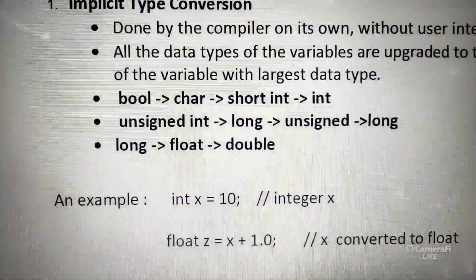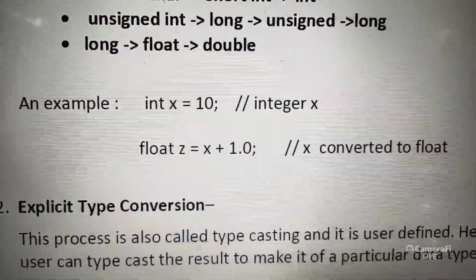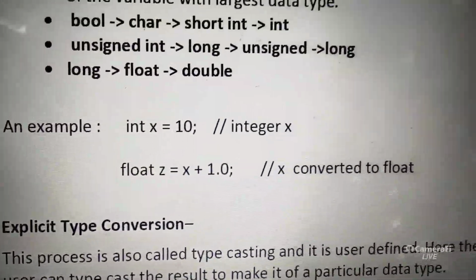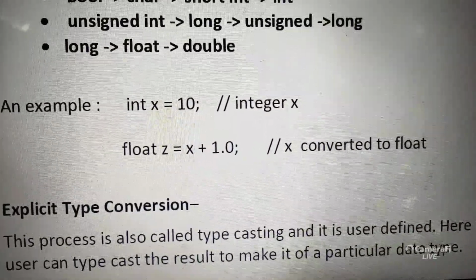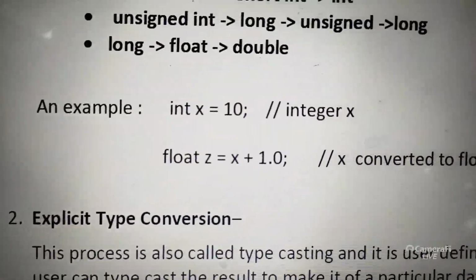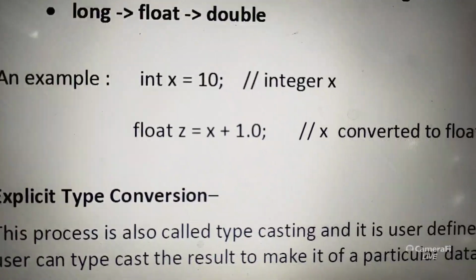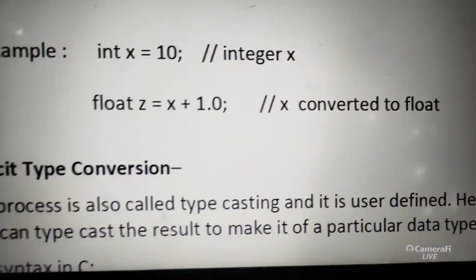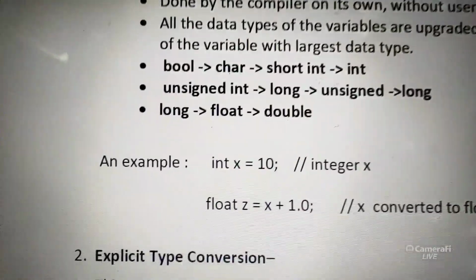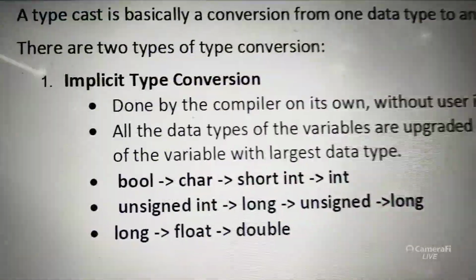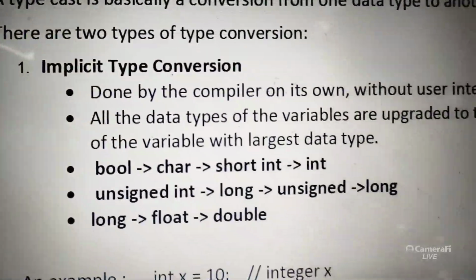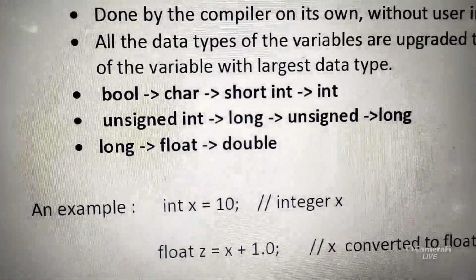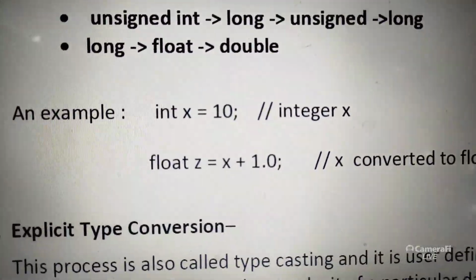Okay, so int x, float z equal to the expression. Float z has the value 10 converted as 10.0, then 1.0, and z will have 11.0. There are two types of conversion. Automatic conversion is called implicit conversion. The compiler will check the two or three variables.